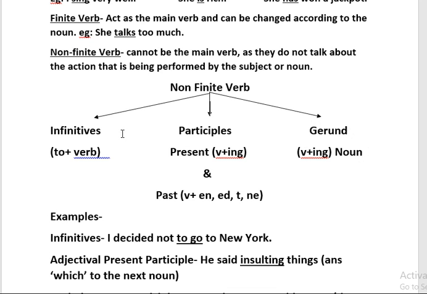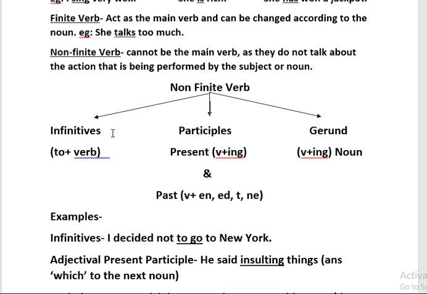Among these three, the easiest one is infinitive. What is infinitive? Infinitive is nothing but the to form of the verb. Here you have to keep in mind, if the verb is in its root form, its original form, like I have not added ing or ed, en or n to it, then it is known as what? Root form of the verb, base form of the verb.